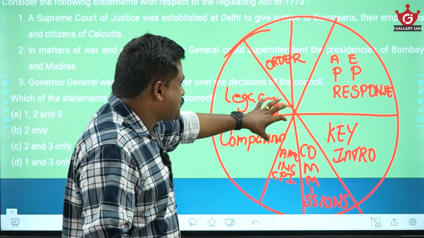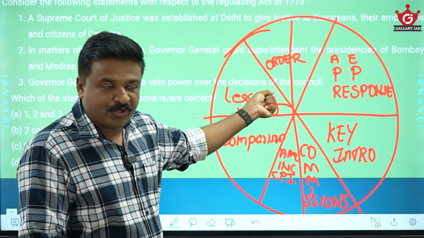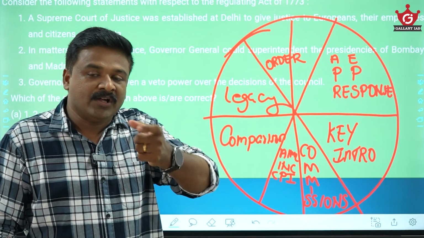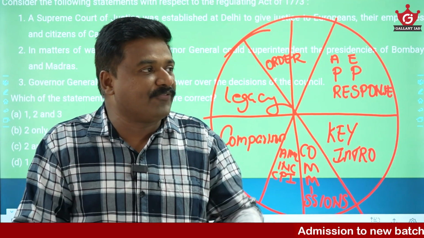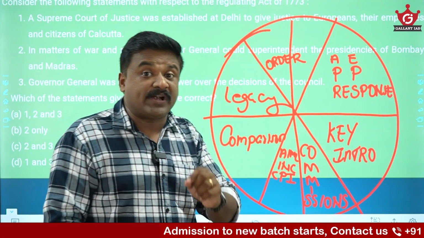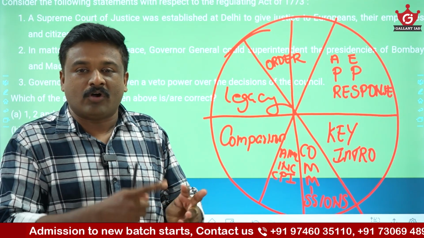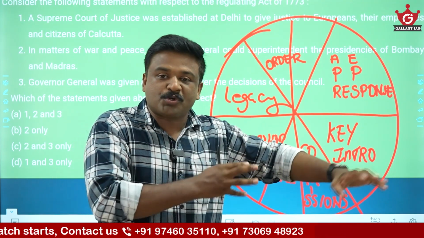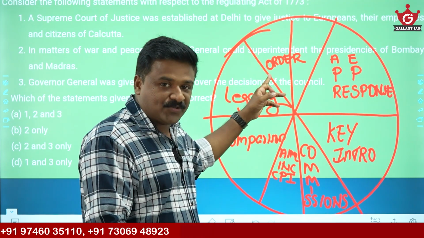So see what all things you have to check when you study these constitutional reforms for UPSC. One thing is, I would say that this order is very important. I mean, you must understand the order or the timeline or the chronology of the evolution of these constitutional reforms, right from Regulating Act 1773, administrative evolution or legislative evolution, constitutional evolution. That order you must understand very nicely.